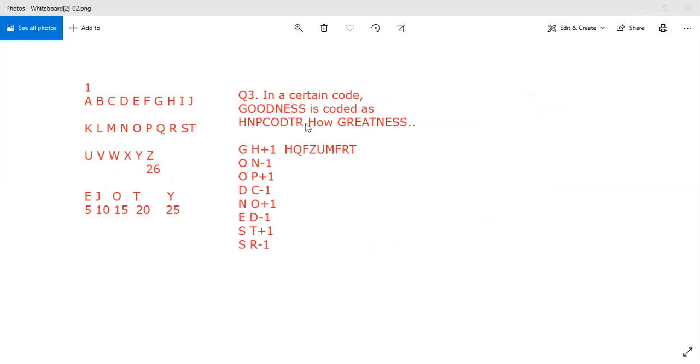This is another question. In a certain code, GOODNESS is coded as shown. How would GREATNESS be coded? First of all, write GOODNESS like this. If you look carefully, G plus 1 is H, O minus 1, O plus 1, D minus 1, N plus 1, E minus 1, S. So it is plus 1, minus 1, plus 1, minus 1, alternating.